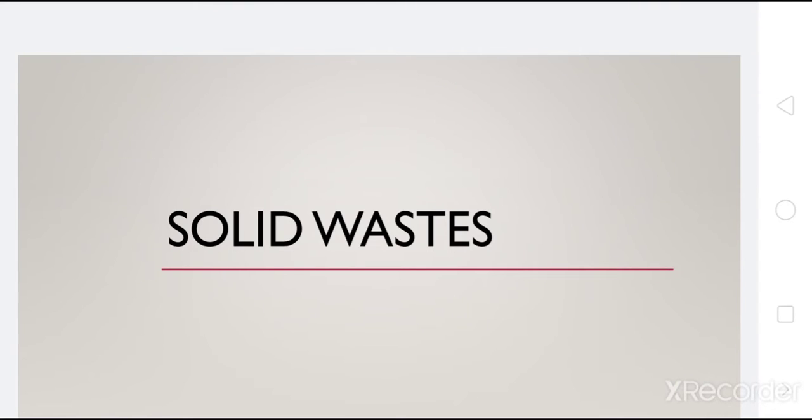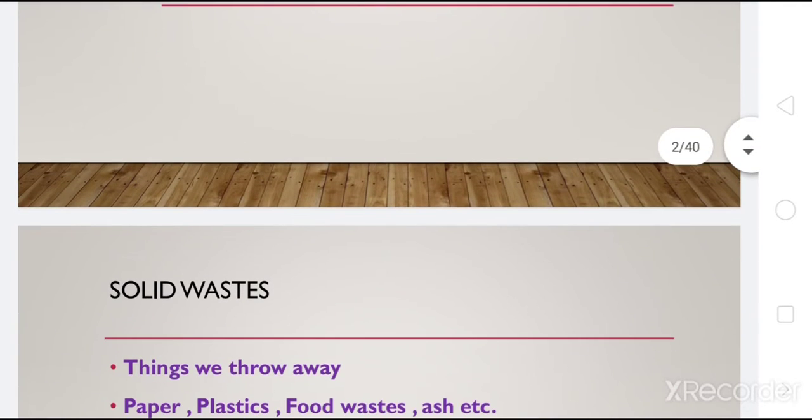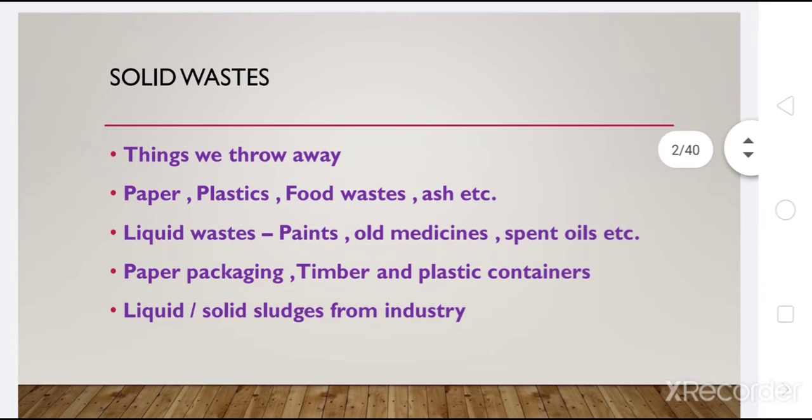Solid waste or municipal solid waste. What do you mean by municipal solid waste? Municipal solid waste is generally those things which we throw away, or those trashes which are discarded in the public. It can be paper, plastic, food waste, ash, liquid waste like paints, medicines, oils, timber, plastic, any such things which are discarded in the public.